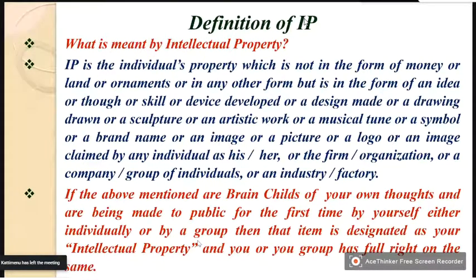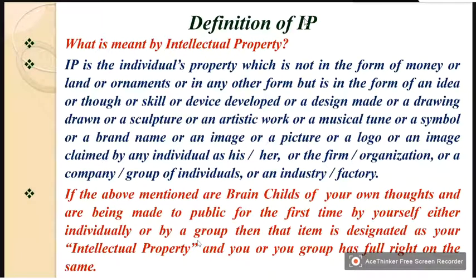So if one individual claims that any of these things are the products or the outcome of their talent, then that becomes his or her intellectual property.